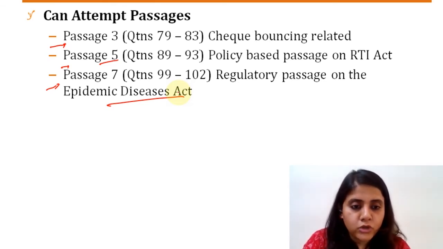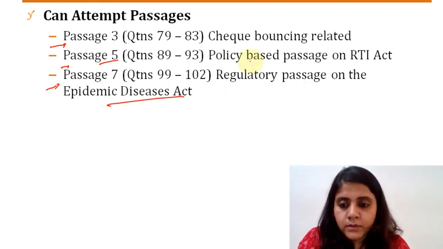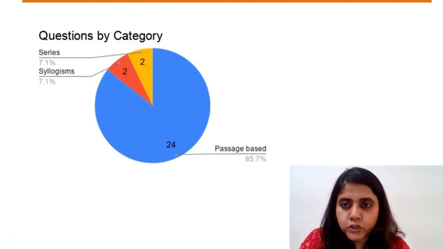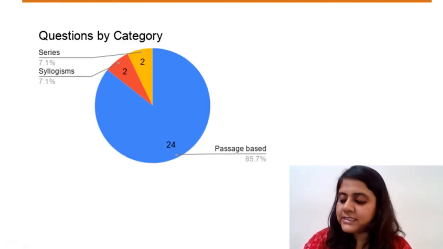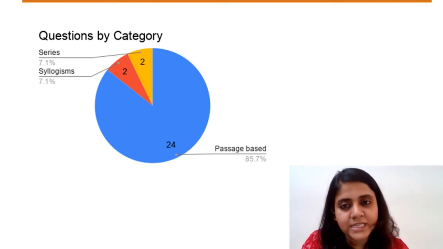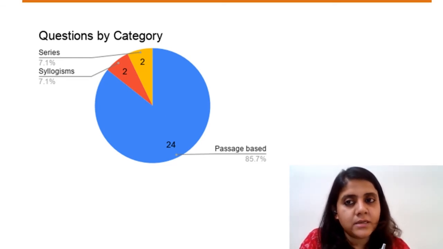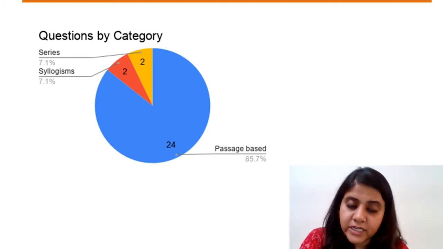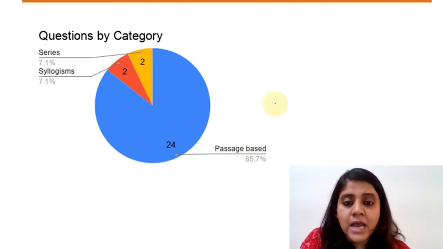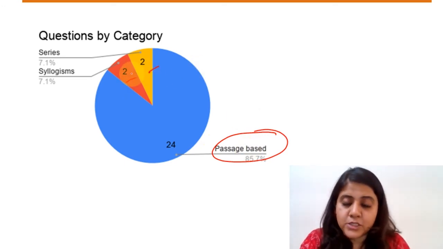Now, let us move on to the next section, that is your logical reasoning. As expected, it was very heavy on critical reasoning. With the new pattern of CLAT since last year, we have understood that CLAT is going to be critical reasoning heavy, very much focused on critical reasoning. As you can clearly see, out of the 28 questions, 24 were passage based, and there were around 2 series and 2 syllogism based questions.